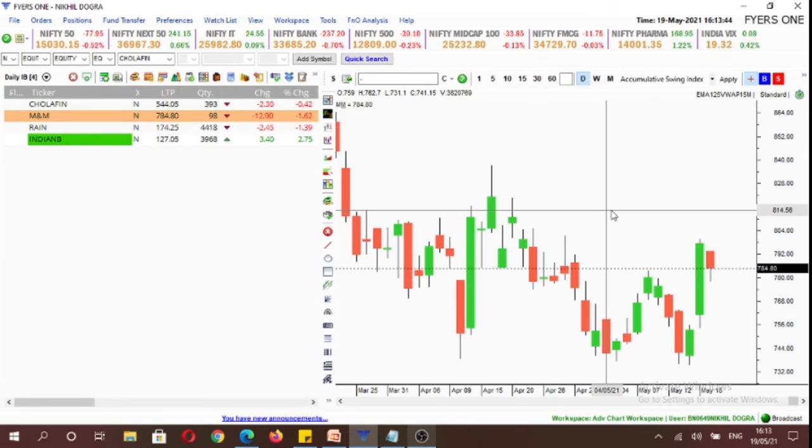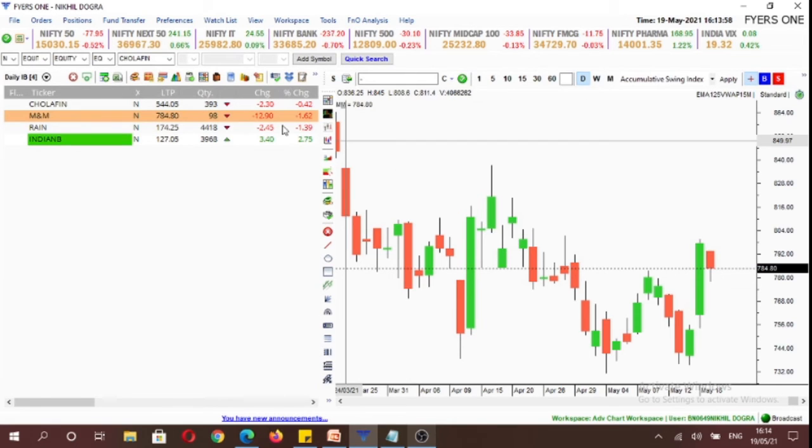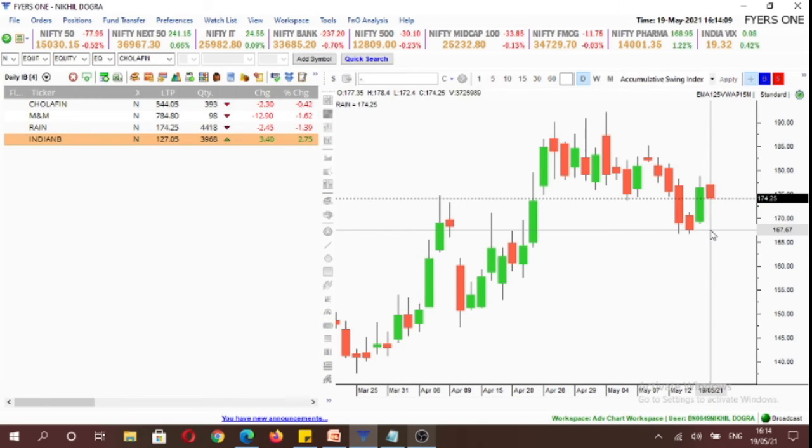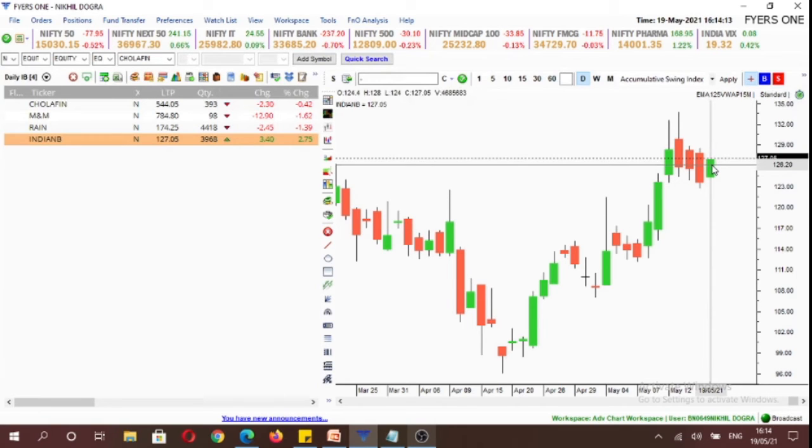In Mahindra and Mahindra, we'll look for buying opportunity above 794.1 level, or selling opportunity below 777.9 levels. Our third stock is Rain Industries. In this, we'll look for buying opportunity above 178.5 level, or selling opportunity below 172.3 levels. And the final stock for today is Indian Bank. We'll look for buying opportunity above 128.1 or selling opportunity below 123.9 levels.